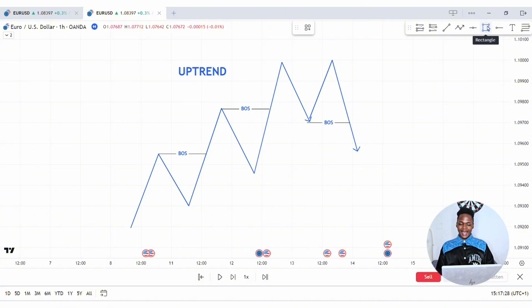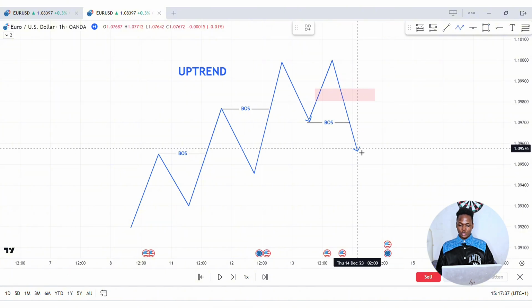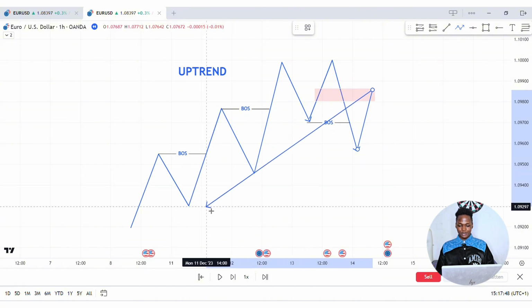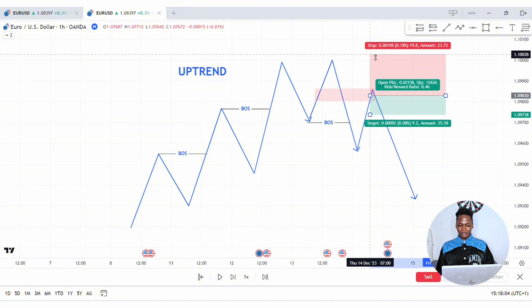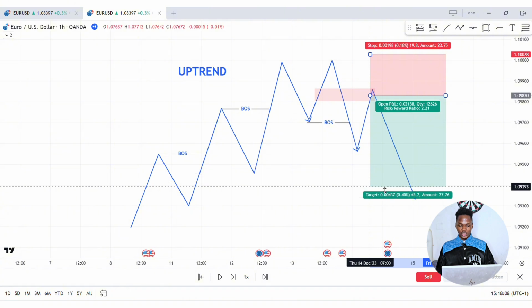So most of the time, using the ICT trend reversal approach, we are going to see a fair value gap or another block around this zone in the market where the buyers are going to push price into to fill the level of inefficiency or imbalance in the market, and then sellers take control of the market again and push the market to the downside to target this liquidity that was left behind right here. And we want to be selling from this point where the buyers push the price to, because we know that sellers are now in control of the market overall. Stop loss is going to be above this swing high right here. Target is going to be swing lows and liquidity below this point right here.